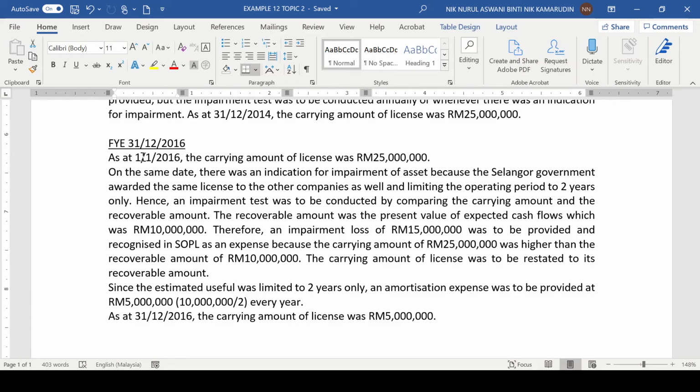As I said before, always start your discussion with the carrying amount at the beginning of the year and the carrying amount at the end of the year. In the year of purchase, we have to discuss the recognition, the measurement, and also the subsequent measurement if possible, and the carrying amount at the end of the year.